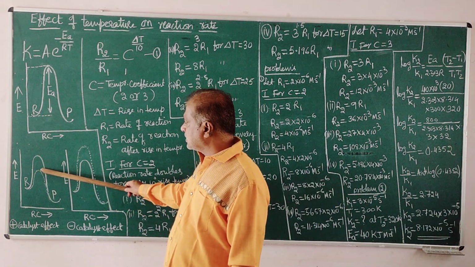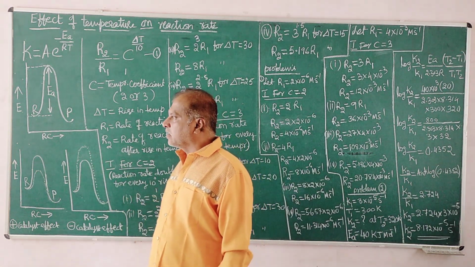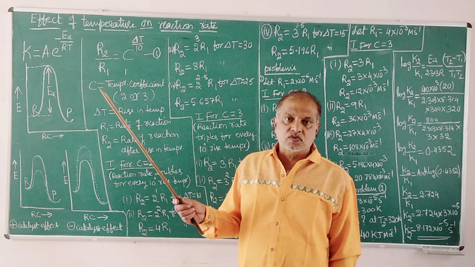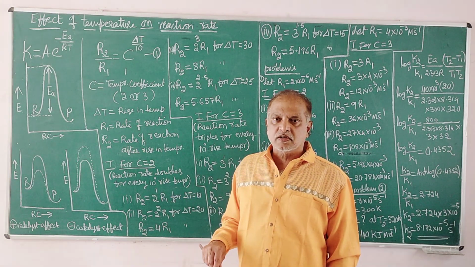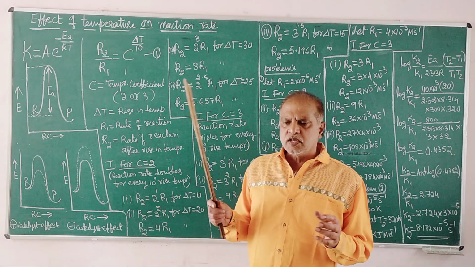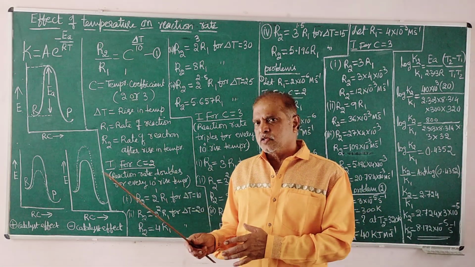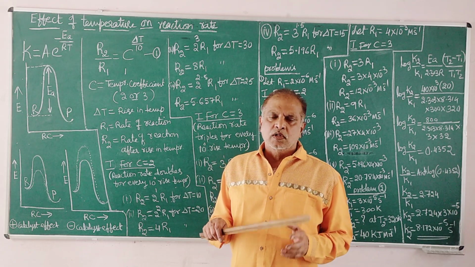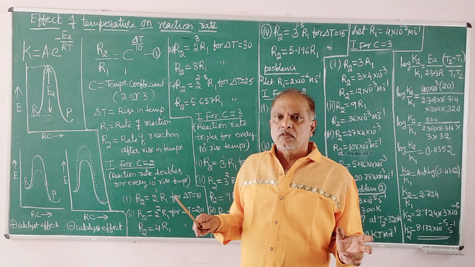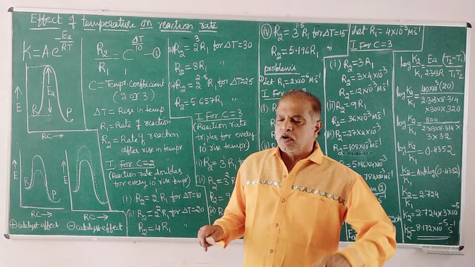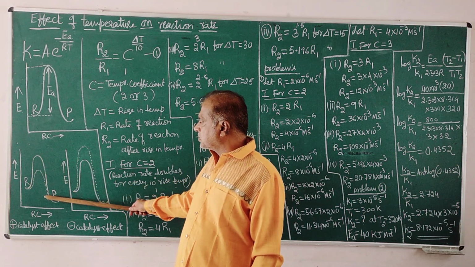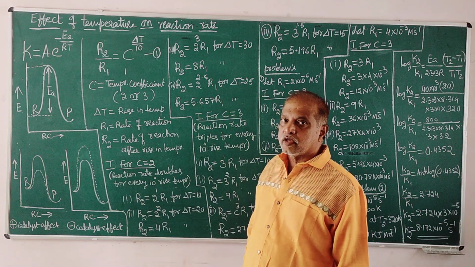More molecules can easily cross over, with lowering of the barrier in the presence of catalyst. That is why the rate of reaction is enhanced. Same temperature, same reaction, the presence of catalyst will increase the rate of reaction. That is a kind of interaction between the catalyst molecules and reactant molecules. That interaction produces an entirely different state, which requires not this amount of energy of activation but less energy of activation. That is one case.